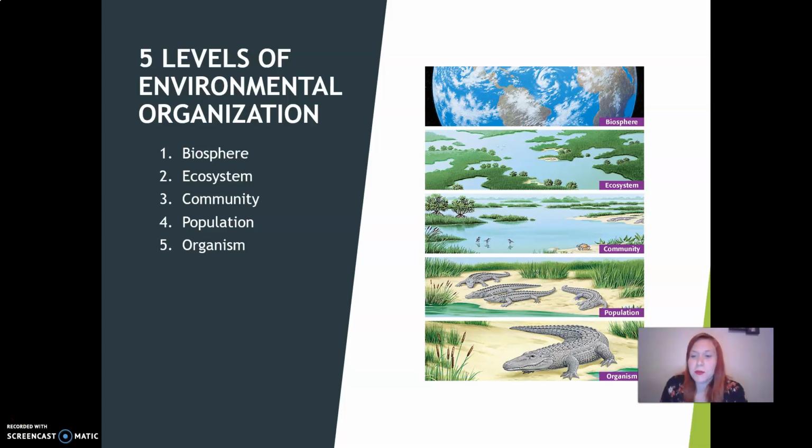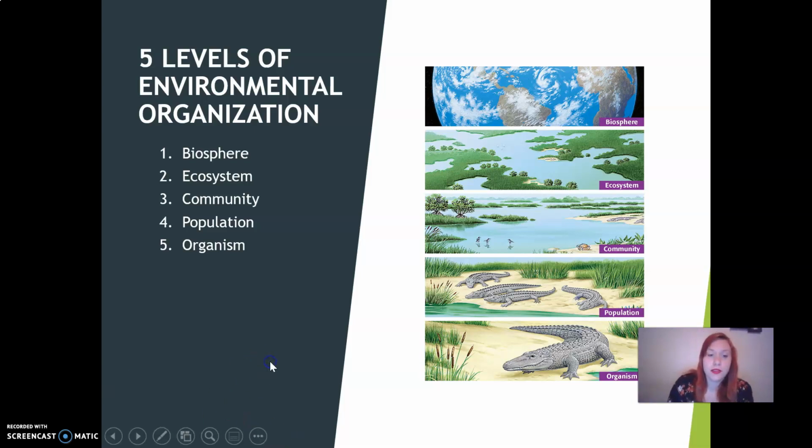Hi guys, so today we're going to talk about the 5 levels of environmental organization. We have biosphere, ecosystem, community, population, and organism. So if we were in class right now, I'd have you writing down the definitions and drawing a picture for each one of these slides. So if you have a paper and pencil, please go ahead and try to do that on your own.